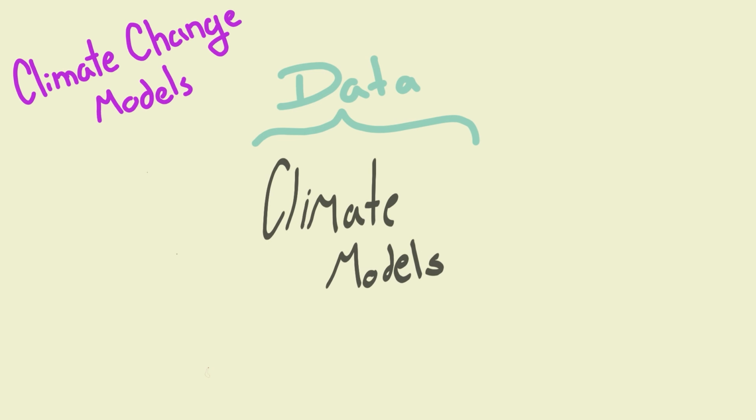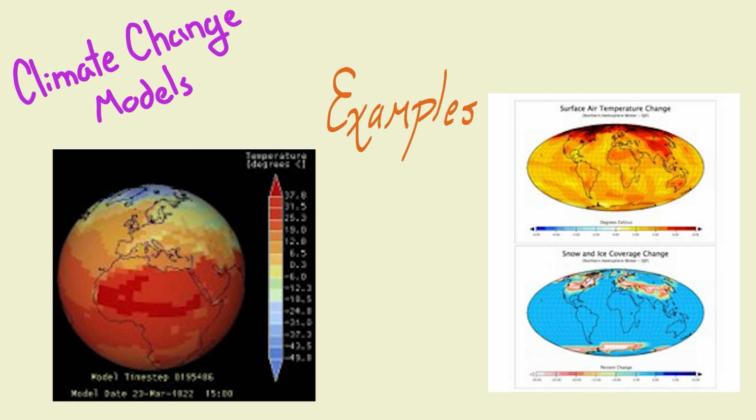Some climate change models are basically atmospheric and oceanic data that combine to make these models. Some examples include a temperature graph, a water temperature graph, and a precipitation graph.